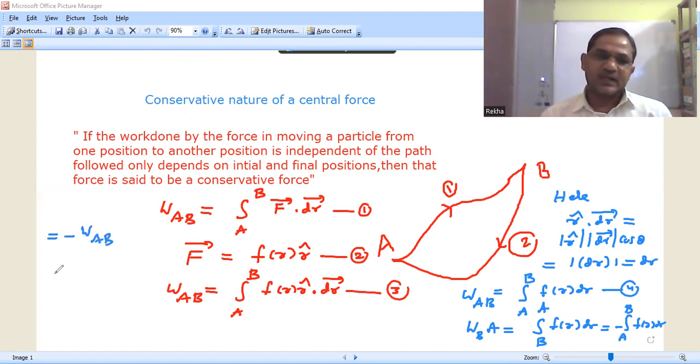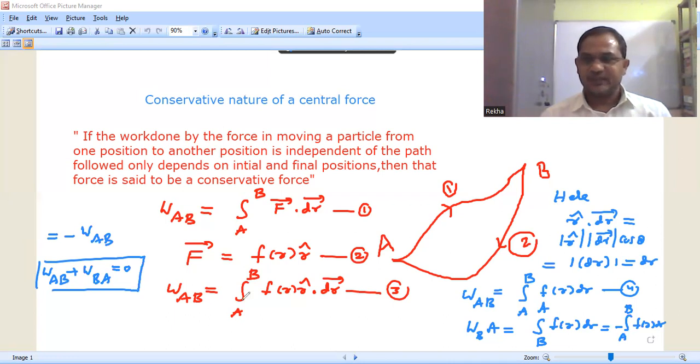Bringing that to the left side, we can write W_AB plus W_BA equals 0. Therefore, the total work done in moving the particle from position A to B and again B to A is equal to 0. Hence, the central force is a conservative force.